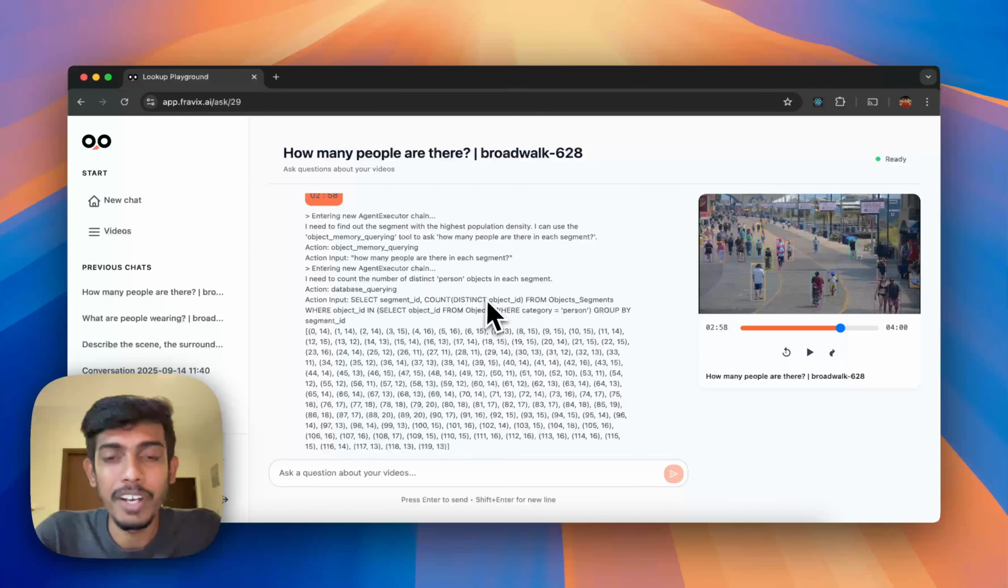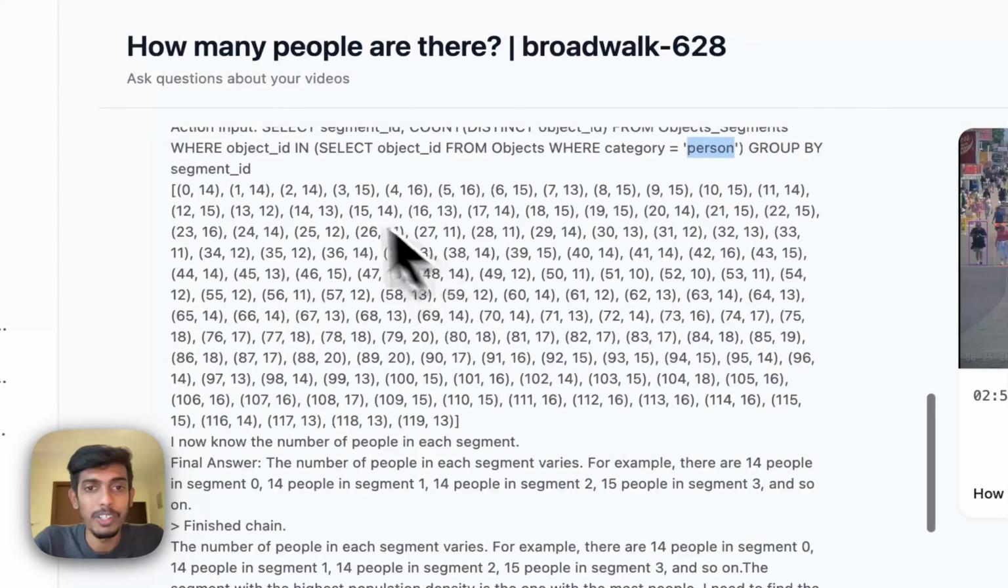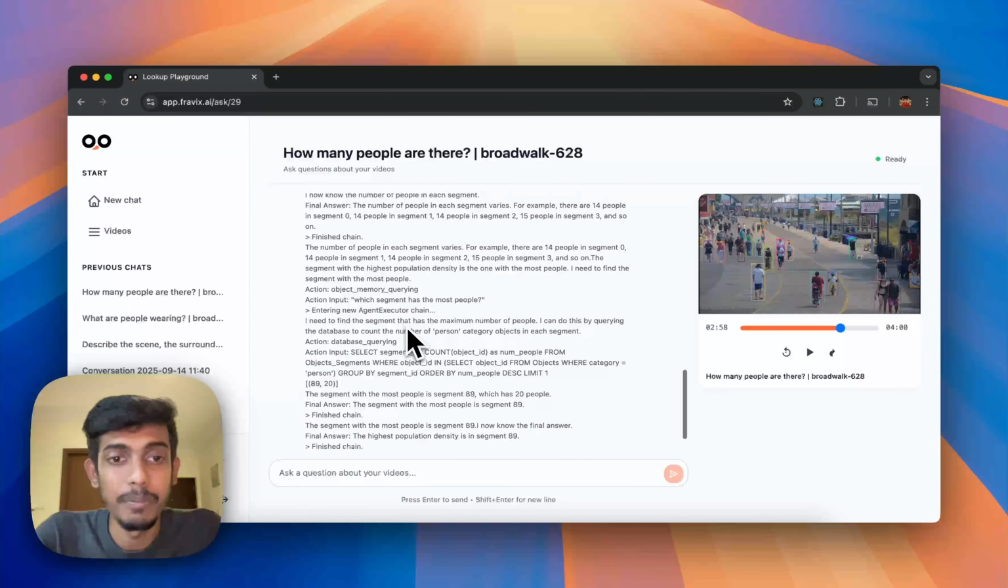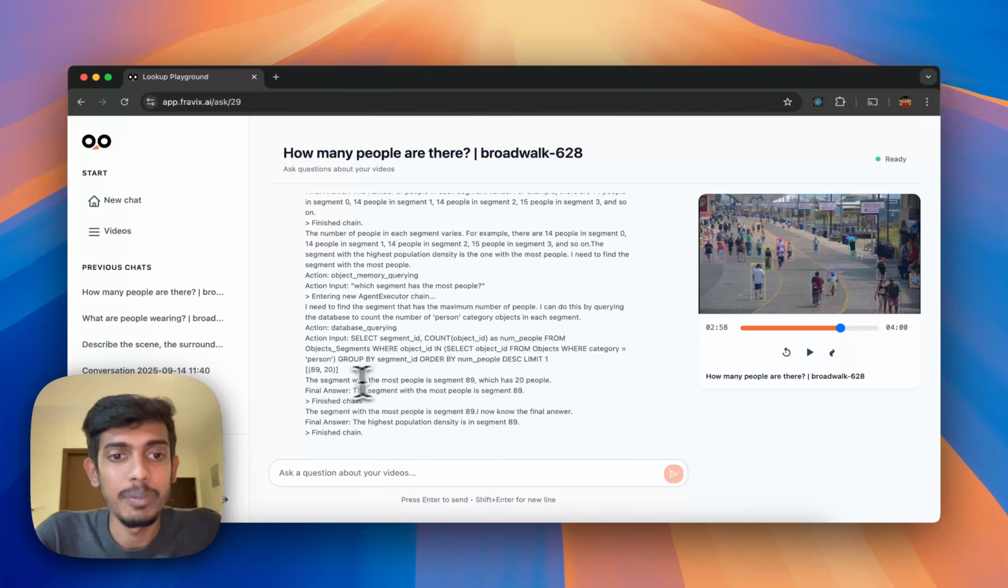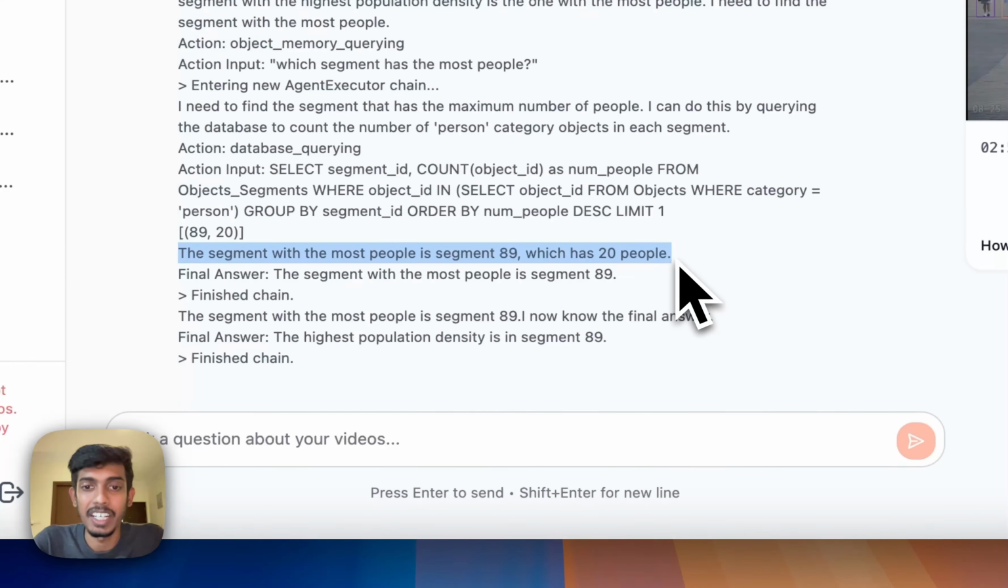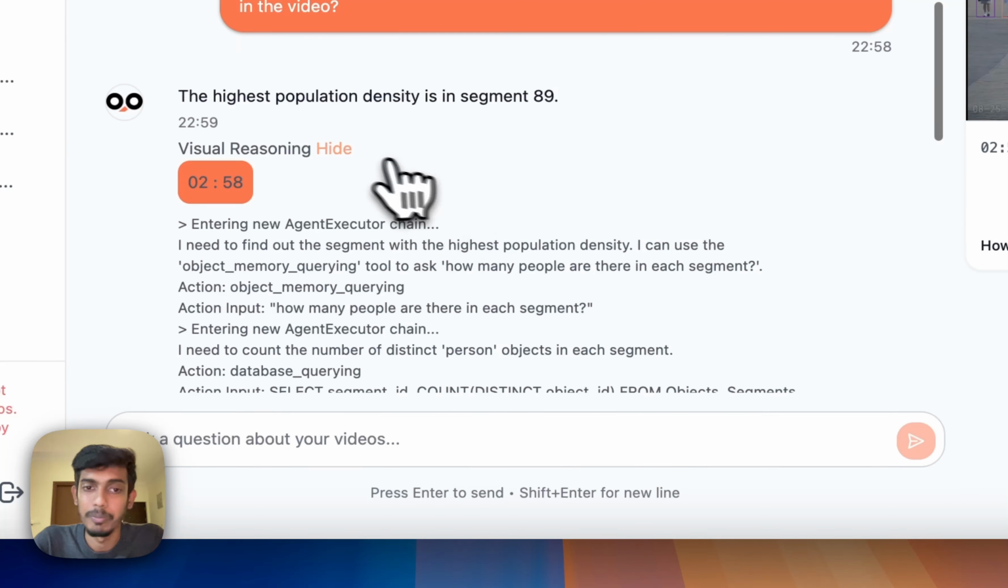It went to the object memory, identified where people are available, the person category, and found that these are all the segments where persons are available. And then it checked which of all these segments is the most populated, and it found that segment 89 has 20 people in it at once. So 20 people in segment 89 is the highest population density. That's great. Let's try a different question.